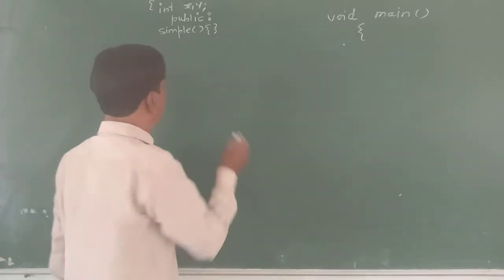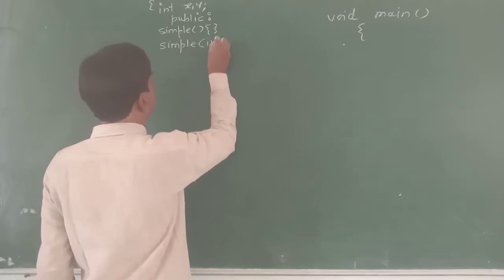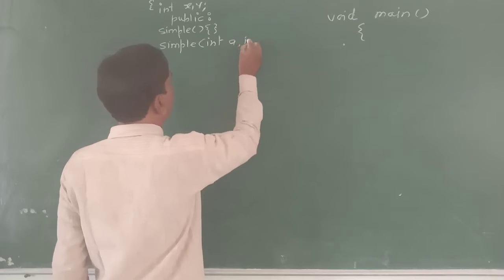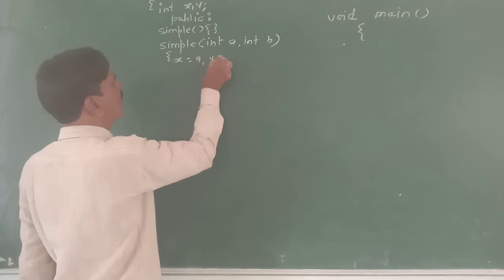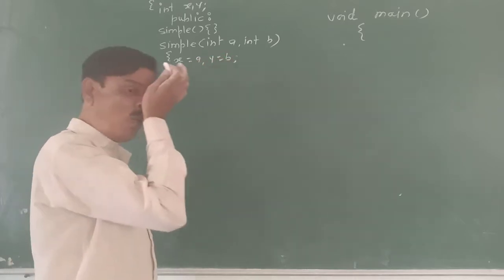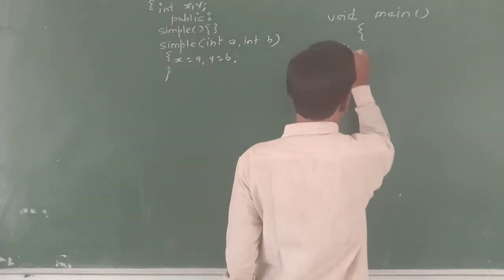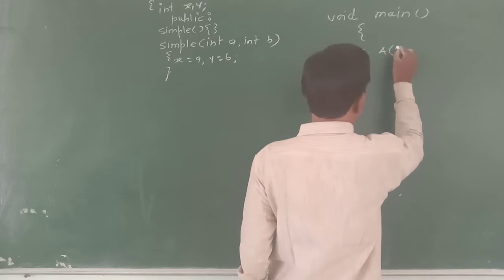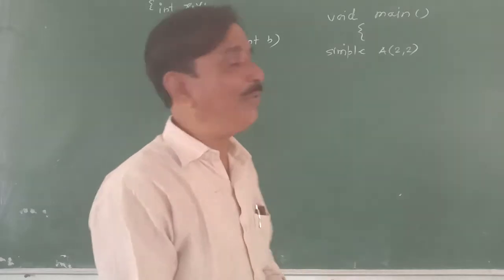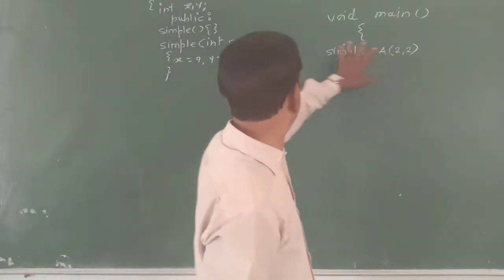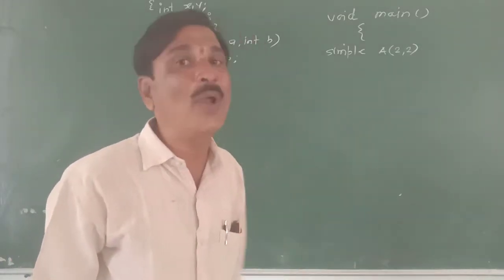A constructor never returns a value, as we have seen in the chapter. Then integer a, integer b: this is the parameterized constructor to initialize x and y. Now come to the main program. Simple a(2,2). Not only is the object created, but parameters are passed. The actual parameters 2 and 2 formally become a and b, and they are given to x and y. So object a has x and y initialized to 2 and 2.